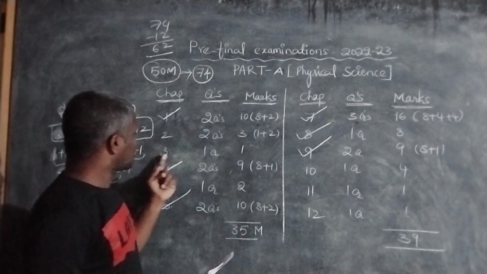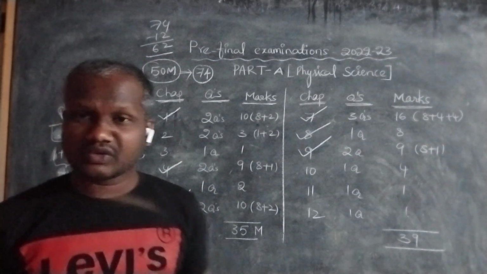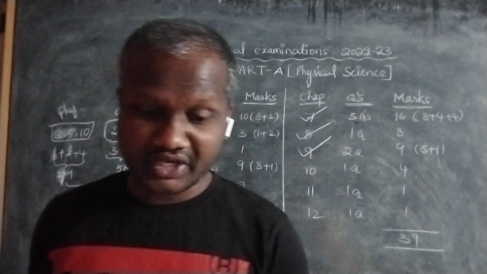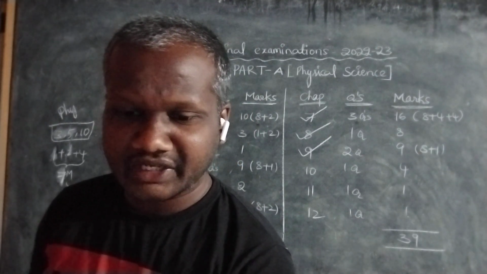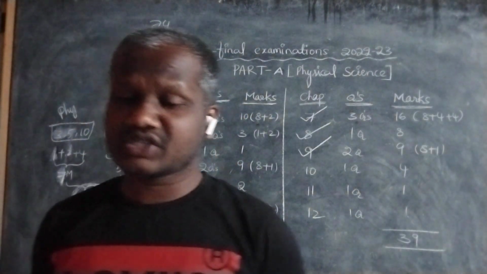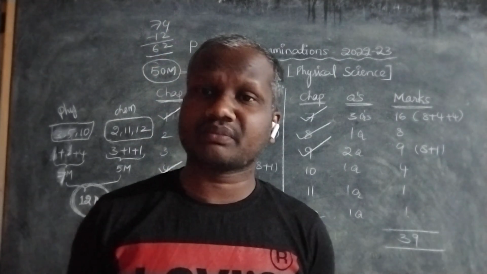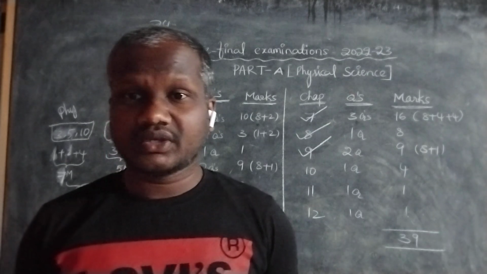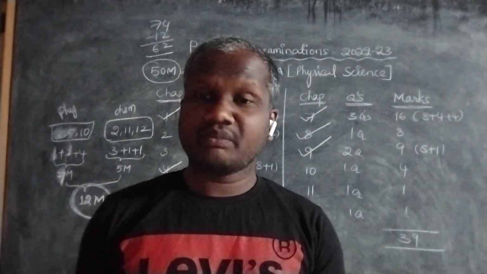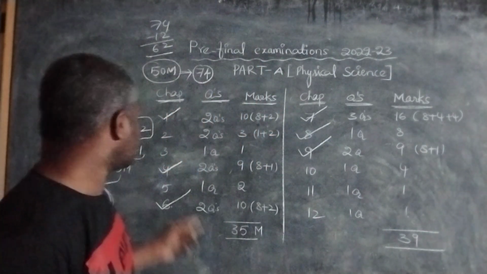And for example, if we take chapter number 3, they gave only one question for 1 mark. But we have very important questions in chapter 3 also. That is, how can you find experimentally that sin i by sin r is equal to a constant, and explain the formation of a mirage. I explained the formation of a mirage question also. So we have very important questions from chapter 3 also.